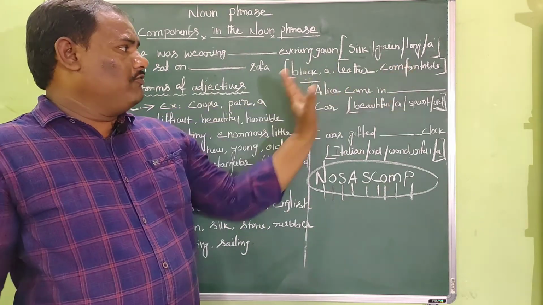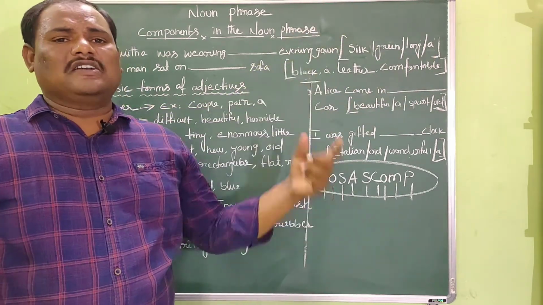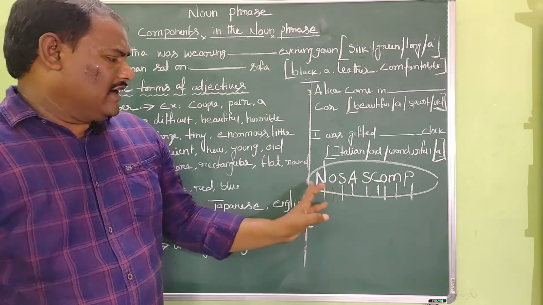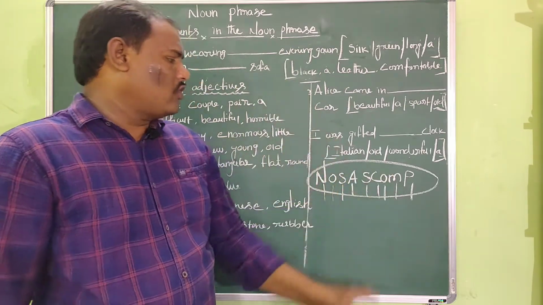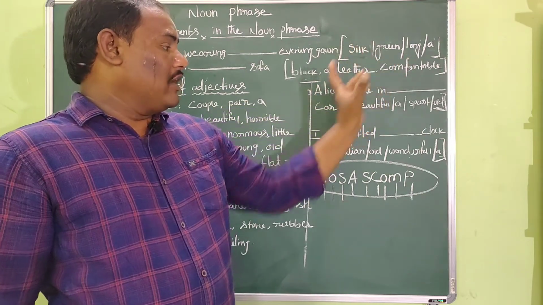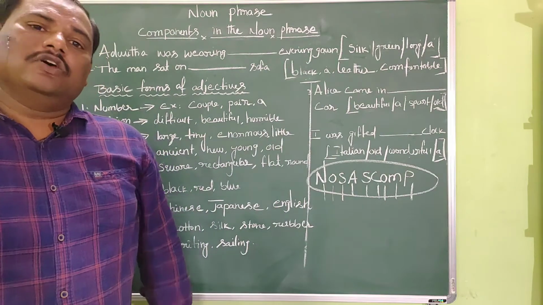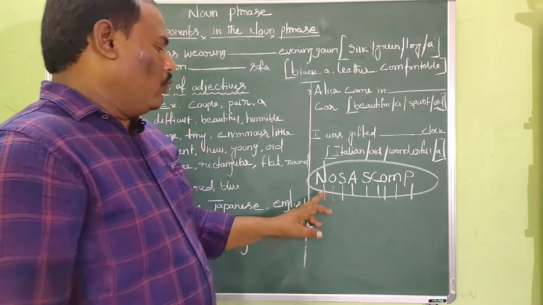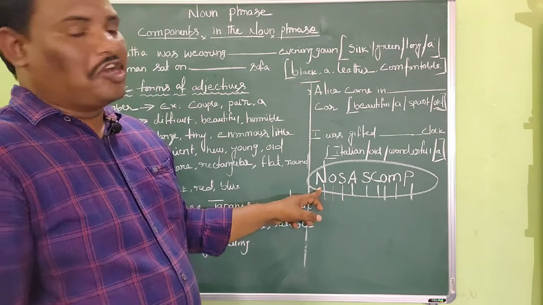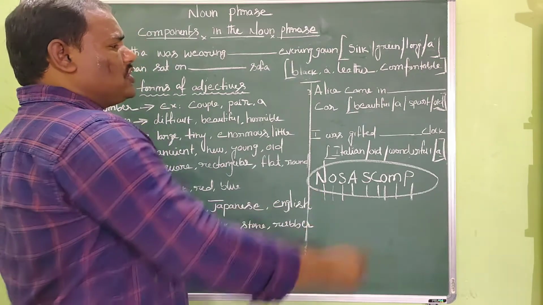So let us go back to the questions now. We shall try to answer the questions that I gave you earlier. By using this NOSASQUAMB series, we are going to write all these words in the correct sequence. How it happens, we shall practice it right now. So what should be placed first? What sort of adjective should be written first? Number adjective.